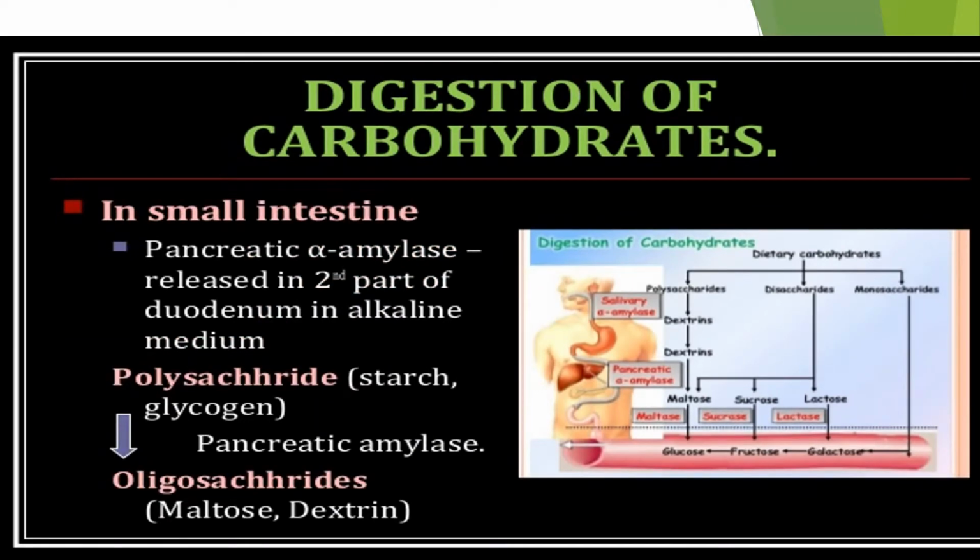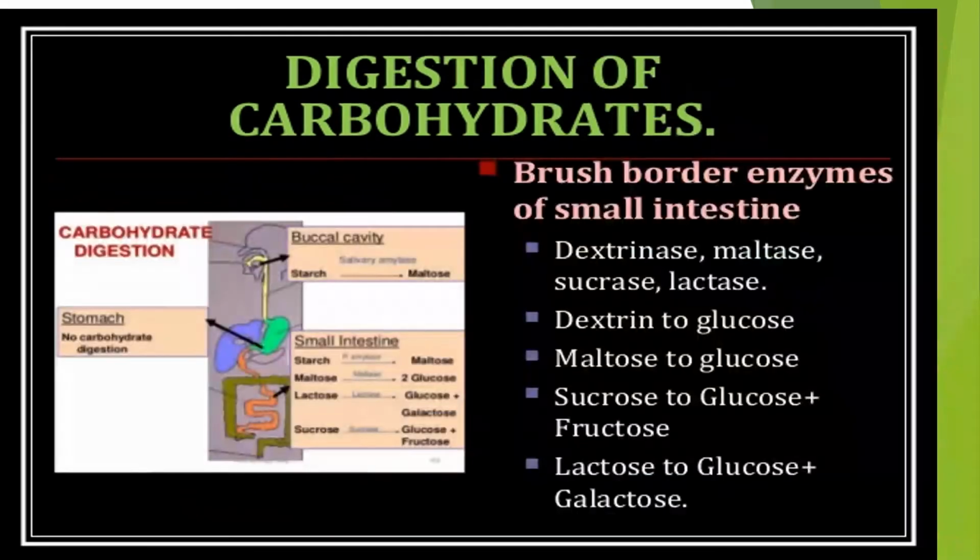In the small intestine, pancreatic alpha amylase is released in the second part of the duodenum in alkaline medium, and polysaccharide is converted into oligosaccharide by pancreatic amylase. You can see digestion of carbohydrate in the small intestine.